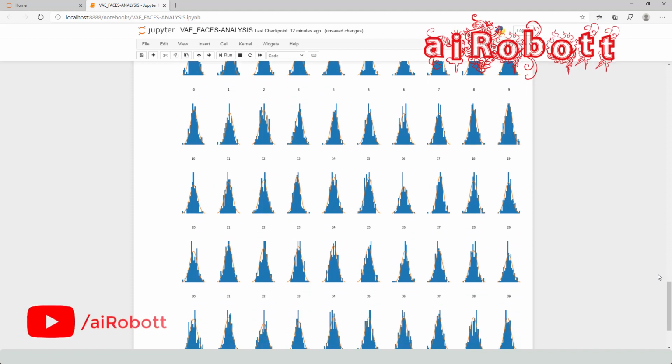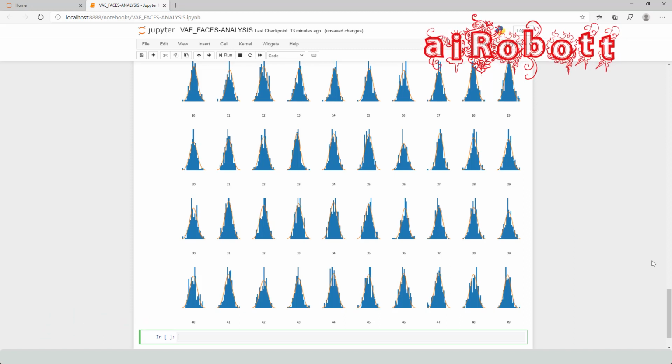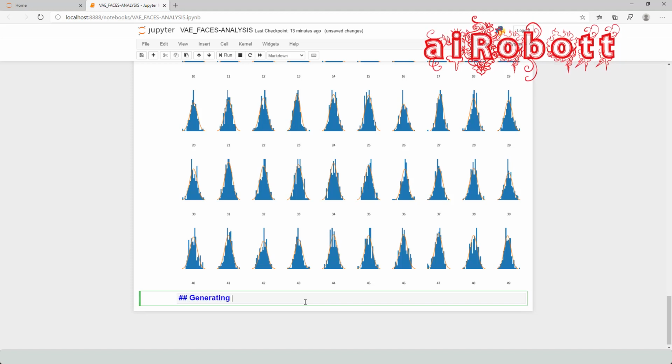There are not any distributions that stand out as being significantly different from the standard normal. If we see any dimensions that are significantly different from a standard normal distribution, we should reduce the reconstruction loss factor, since the KL divergence term is not having enough effect in this case. So we can move on to generating some new cases.